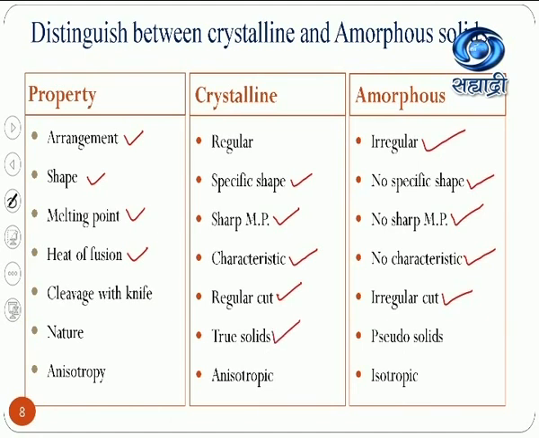The nature. Crystalline solids are true solids, while amorphous solids are pseudo solids, like glasses. In case of anisotropy, crystalline substances always show anisotropy, but amorphous substances never show anisotropy. They are always isotropic. Isotropic means a random arrangement of constituent particles, while anisotropic means an ordered arrangement of the constituent particles. If you change the direction of measurement of properties, you will get a different set of properties, called anisotropic. This nature is possessed by the crystalline substances.